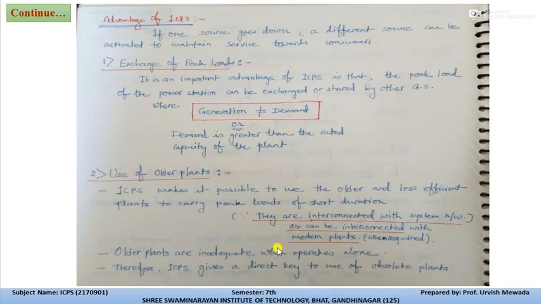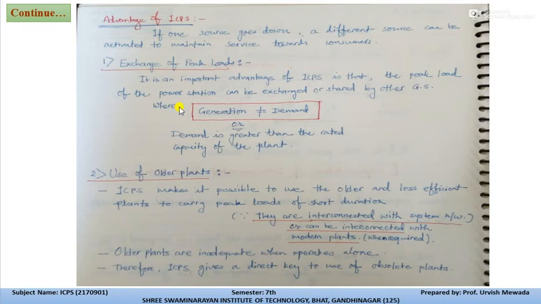So basically these older plants are interconnected with the system network, or can be interconnected with the modern plants. Older plants are inadequate when they operate alone, but whenever they are connected with the interconnected power system, they can drive the peak loads, or we can say deliver power to the consumers.